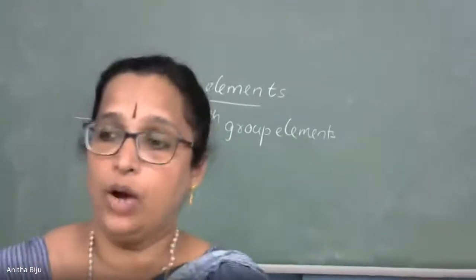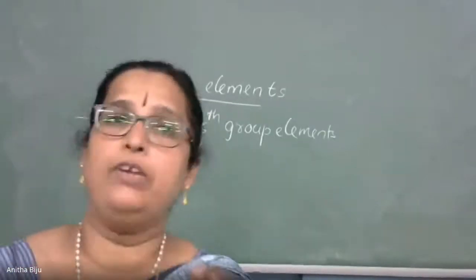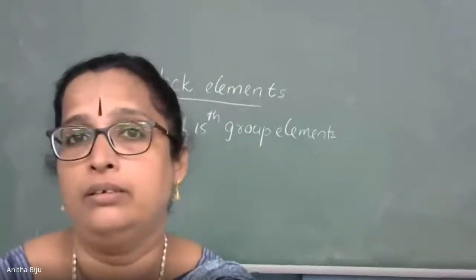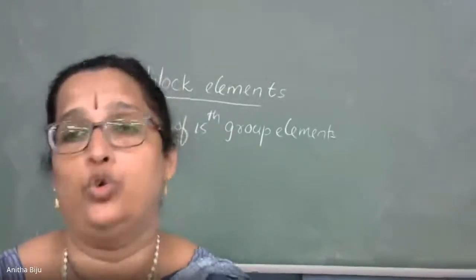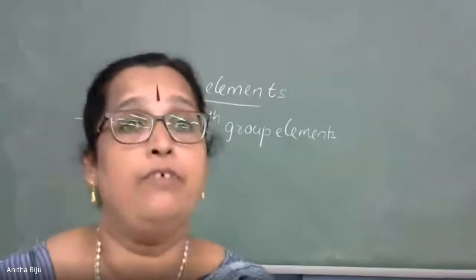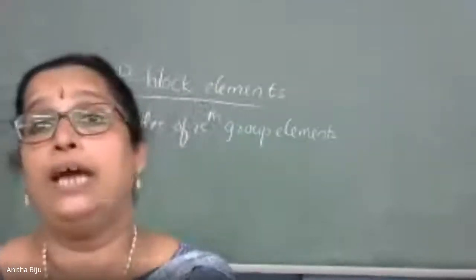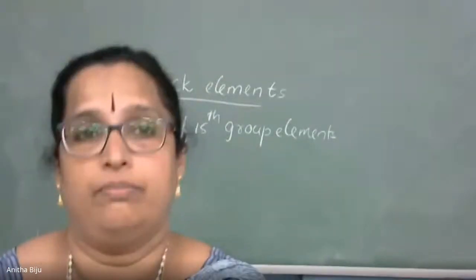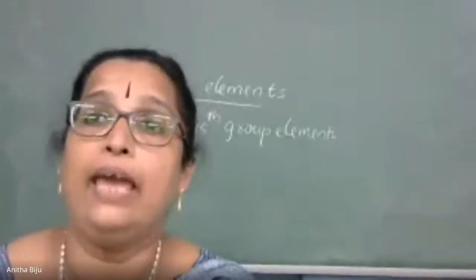Now let us think about the specific compounds, specific elements from the 15th group. Let us first discuss dinitrogen. Write the heading, dinitrogen. Dinitrogen means simply N2.